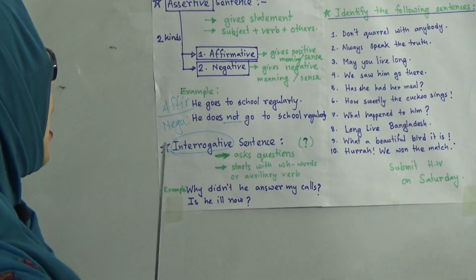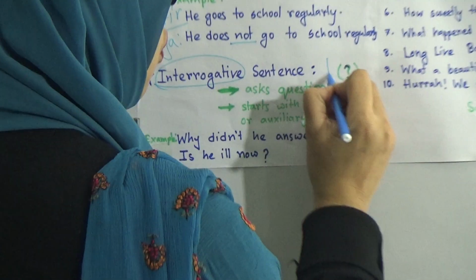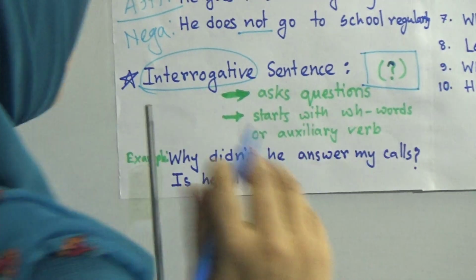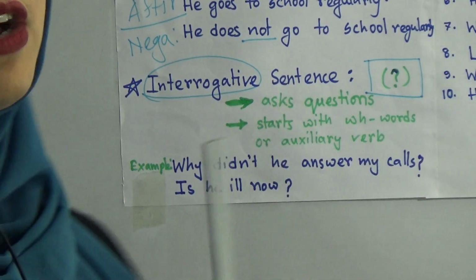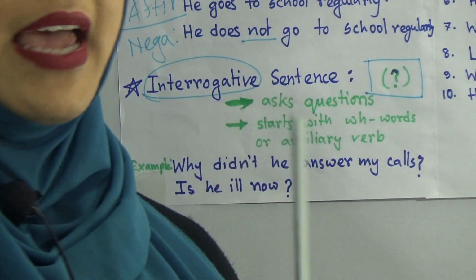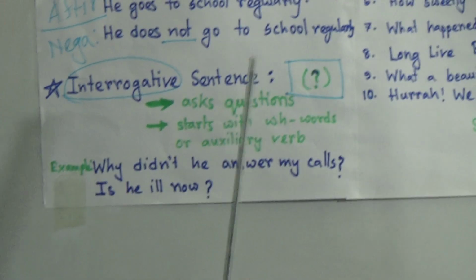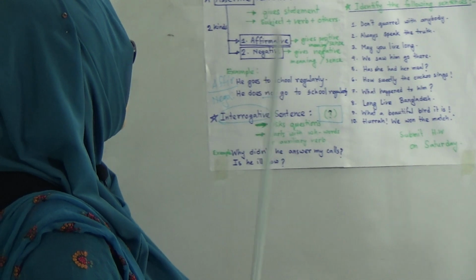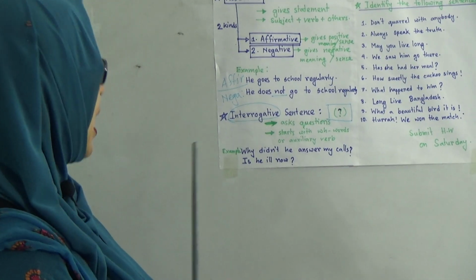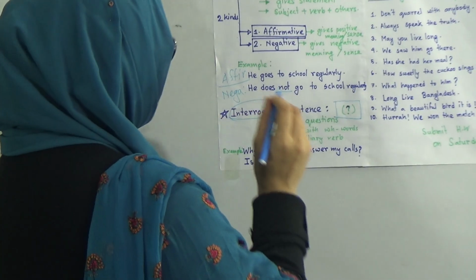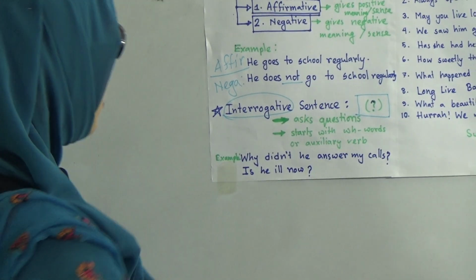And there will be one question mark. In an interrogative sentence, a question mark is a must. If you see a question mark at the end of the sentence, you can say that this is an interrogative sentence. And what is the structure of the interrogative sentence?